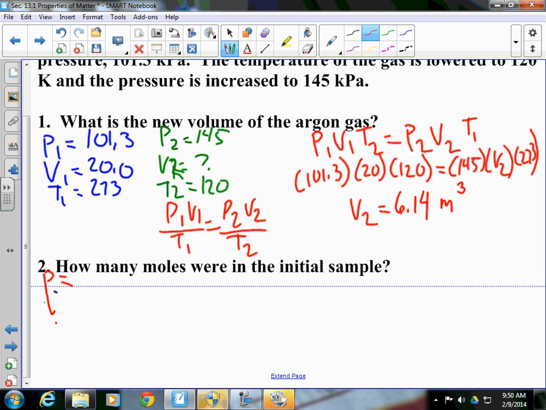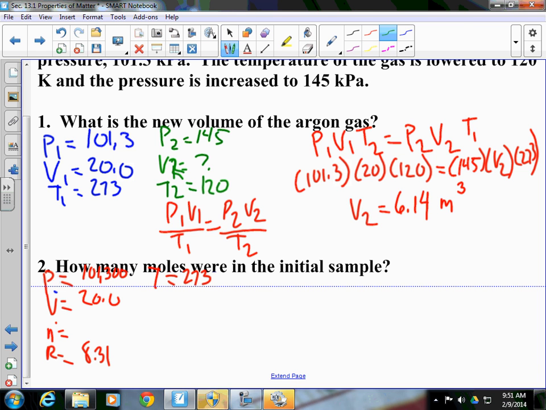So we're going to have P, we're going to have V, we're going to have n, we're going to have R, we're going to have T. What's important is our R value is 8.31, so our 101.3 now needs to be 101,300 pascals. Our volume is good at meters cubed. It's 20.0. n is what we're solving for, and our temperature in the original sample was 273.